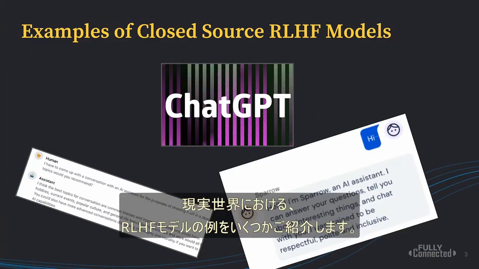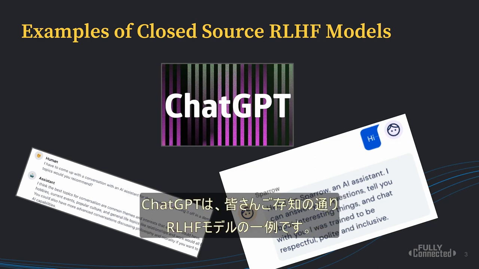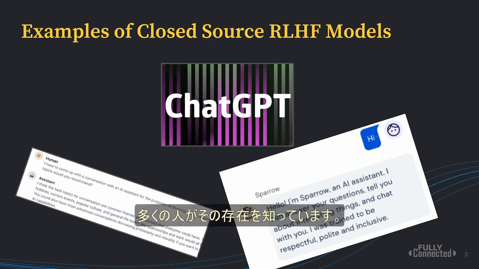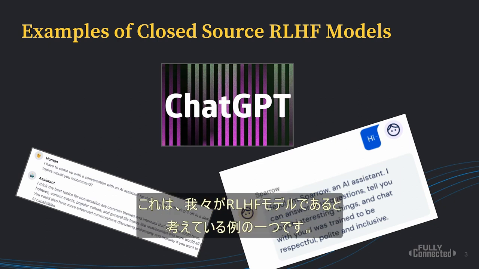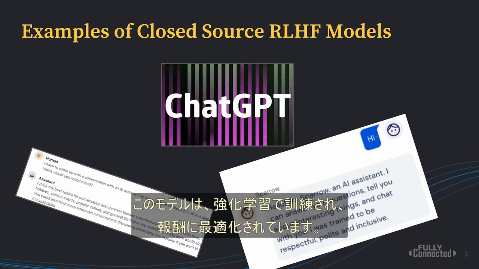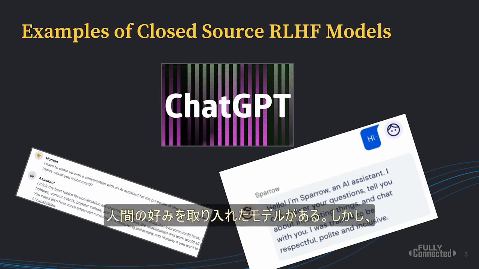So some examples of popular RLHF models in the wild. ChatGPT, I think we're all familiar with. Most people have heard of it by now. And this is an example of what we believe to be an RLHF model. It has been trained using reinforcement learning and optimized against a reward model which incorporates human preferences.